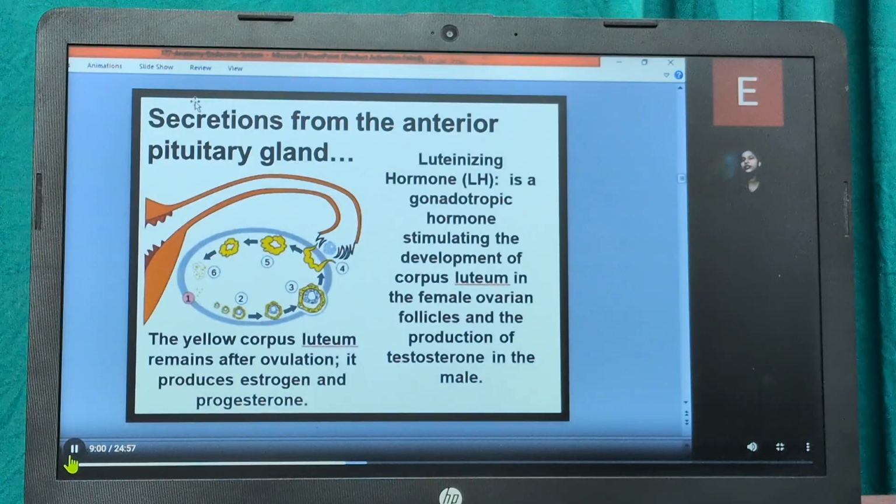Now coming to the secretion from the anterior pituitary, that is the luteinizing hormone. It is a gonadotropic hormone that stimulates the development of the corpus luteum in the female ovarian follicle and the production of testosterone in the male. The yellow corpus luteum that remains after ovulation produces estrogen as well as progesterone. As I told you, estrogen and progesterone are the female hormones secreted by the girl's gonads.